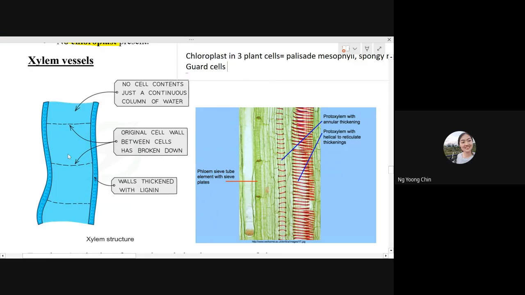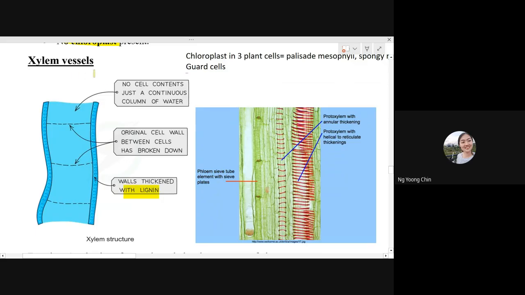Because xylem doesn't have cytoplasm inside, and also has no end wall between the xylem cells. They have a very thick wall because the wall is strengthened by lignin. Lignin is a very hard substance found inside wood.